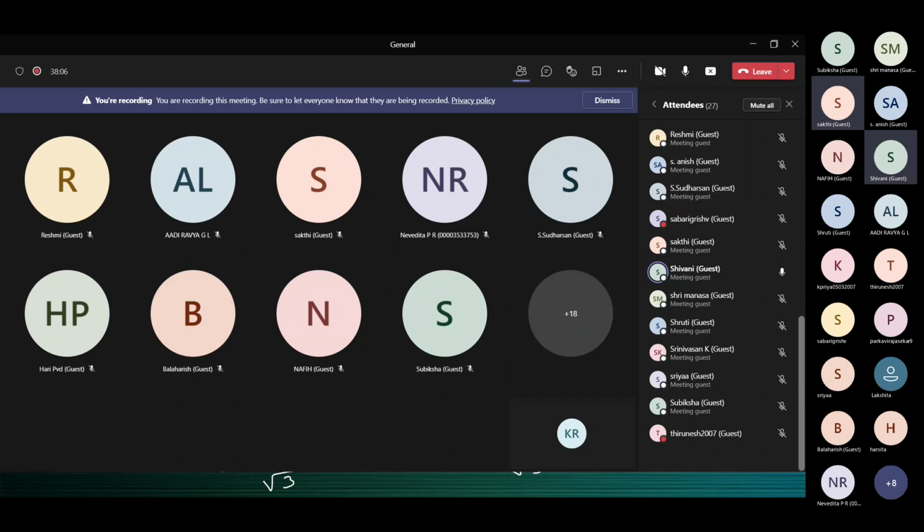Understood. Shruti? Understood. Shriya? Understood, ma'am. Subiksha? Tirunesh? Understood, ma'am.